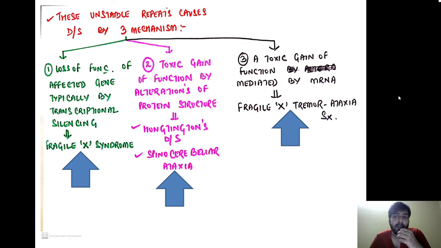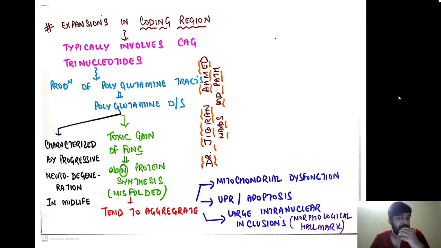And thirdly, sometimes you are having a toxic gain of function mediated by an mRNA. This is a variant of Fragile X syndrome called Fragile X tremor ataxia syndrome. So these are the three important mechanisms by which the trinucleotide repeats will cause disease.